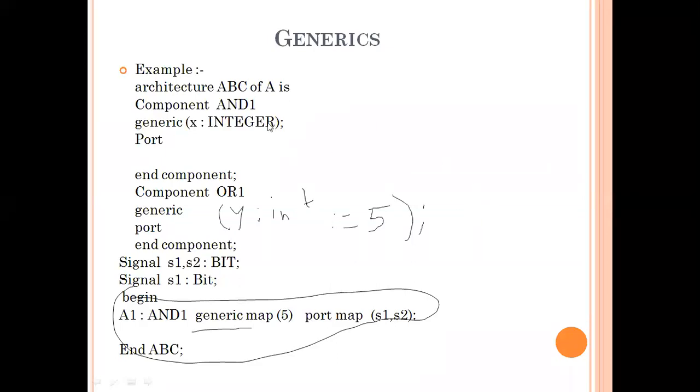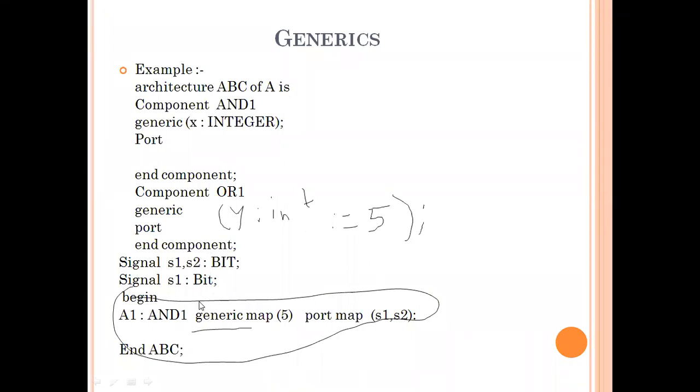When the first component instantiation is executed, the component instantiation statement is considered. Suppose there are two components, so two instantiations are required. Here I mention only one instantiation statement, where A1 is the label for that instantiation statement. And suppose the second component is the or component or1, so the second instantiation is O1.